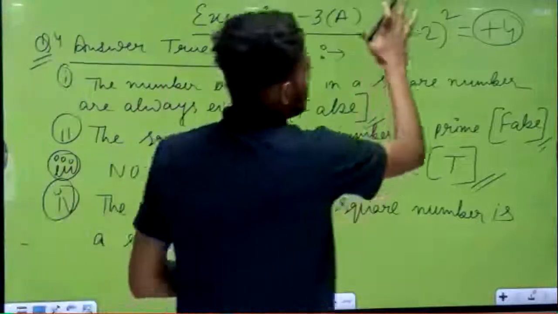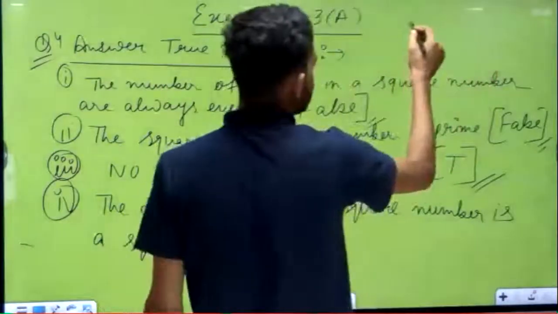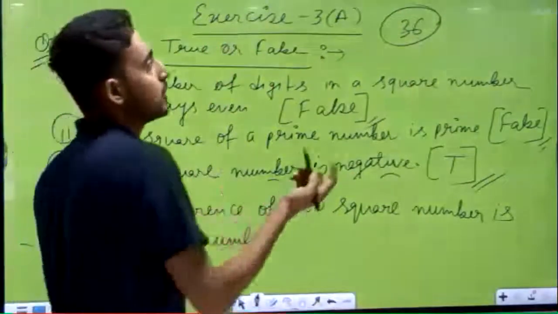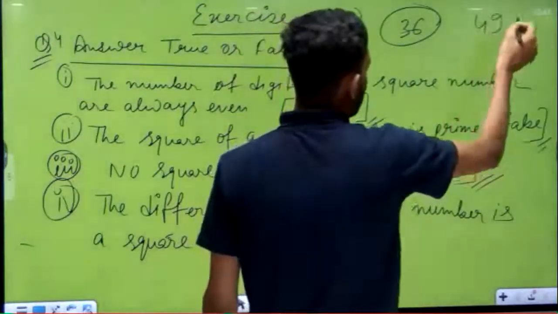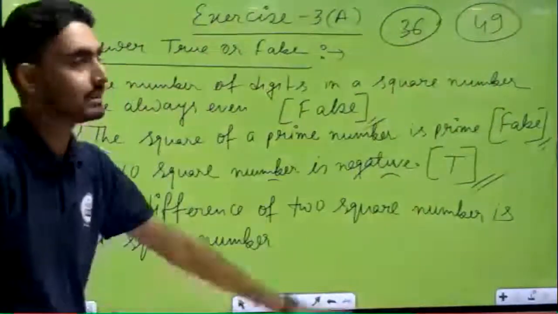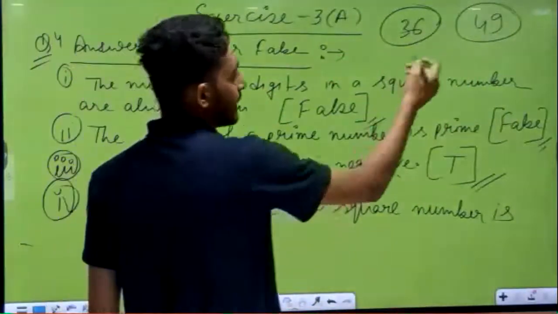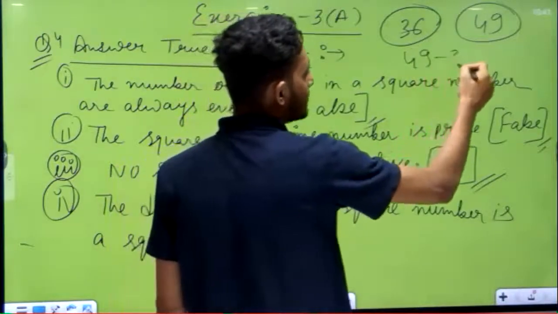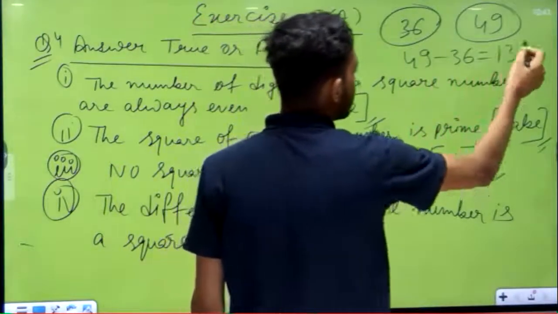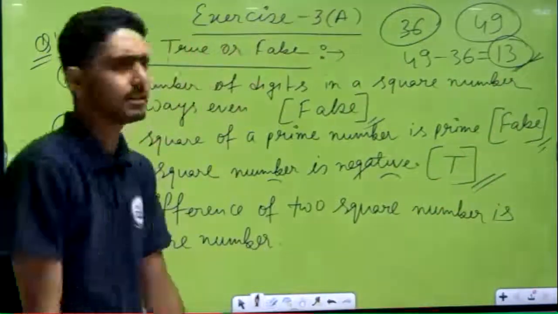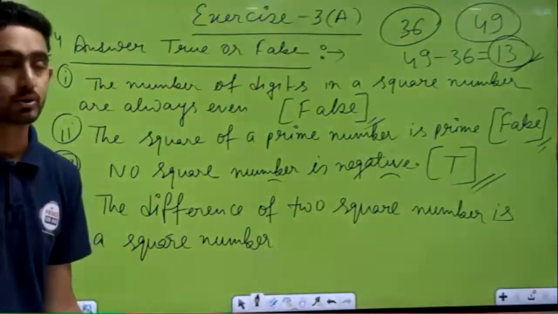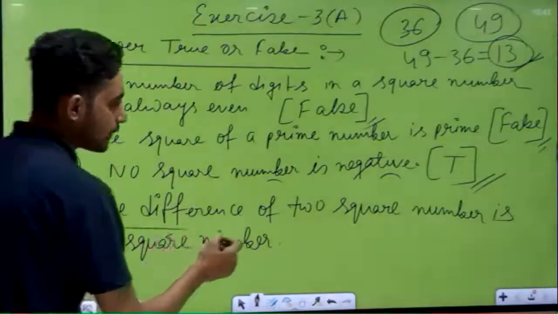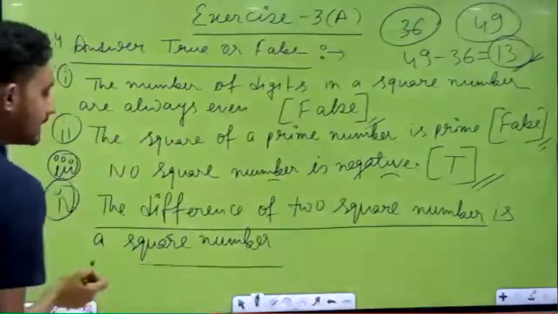Actually, if I take suppose 36, 36 is a square number. And if I take suppose 49, 49 is also a square number. 7 square and this is 6 square. Now if I subtract, 49 minus 36, then the answer will come 13. And is 13 a square number? No. So that's why this is your false statement. Obviously, the difference of two square numbers is a square number, this is a false statement.